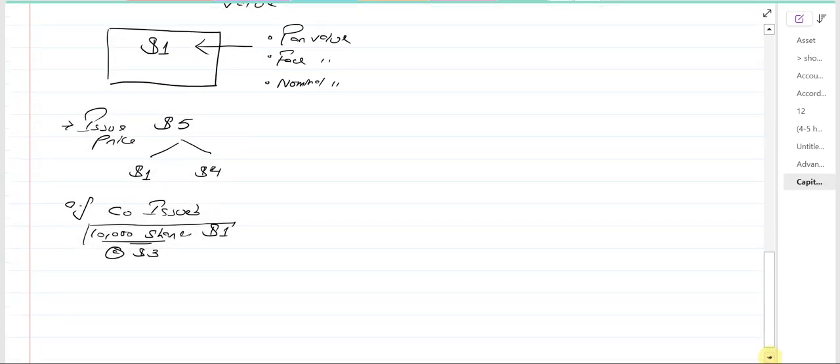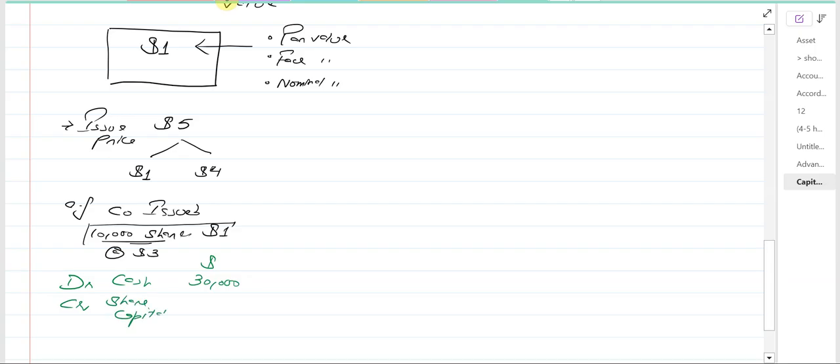So what is going to be the double entry of this transaction? The company is issuing the shares, they will be receiving the cash. How much cash? Because they're issuing 10,000 shares, 10,000 into 3. So that means $30,000 they're going to receive in respect of the issuance of shares. The credit entry goes to the share capital first.